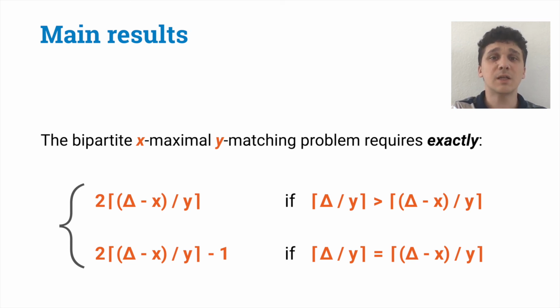This gives us a deep understanding of the maximal matching problem and its variants, and this is one of the main contributions of our work. In order to do this, we use the round elimination technique. That is a technique that has been used in the last years to prove interesting lower bounds in the LOCAL model, and our results contribute to a better understanding of this technique.